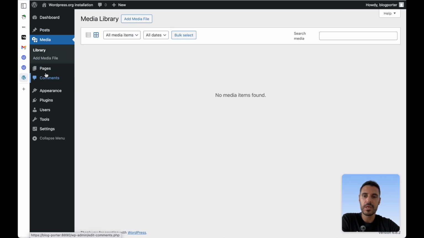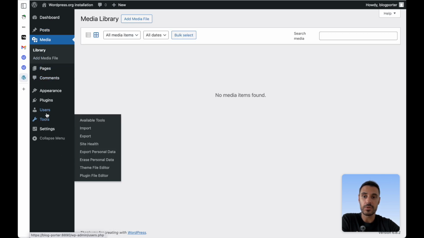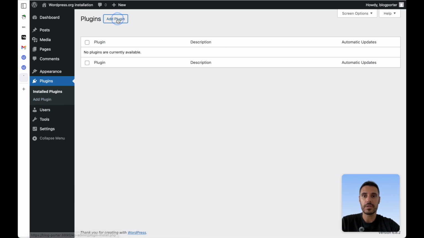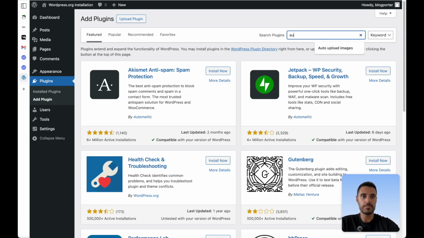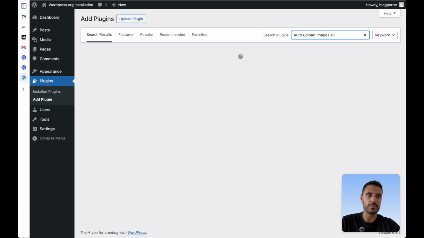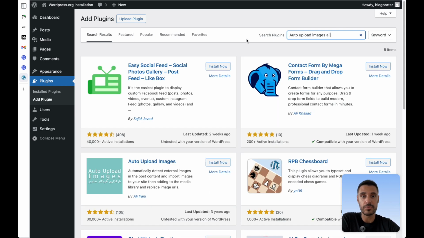no media. I have to actually install a plugin called Auto Upload Images, and I'm just going to add at the end Ali, because that's the name of the person who creates this plugin. So that's the one, Auto Upload Images. I'm going to select this one, install it, and activate.